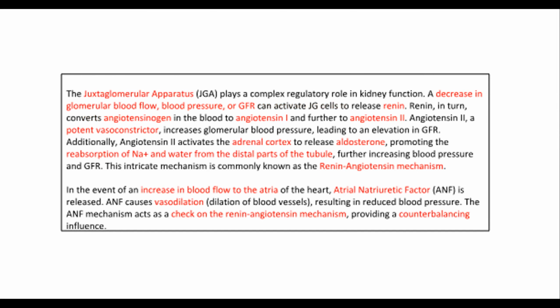The juxtaglomerular apparatus, JGA, plays a complex regulatory role in kidney function. A decrease in glomerular blood flow, blood pressure, or GFR can activate JG cells to release renin. Renin, in turn, converts angiotensinogen in the blood to angiotensin I and further to angiotensin II. Angiotensin II, a potent vasoconstrictor, increases glomerular blood pressure, leading to an elevation in GFR.